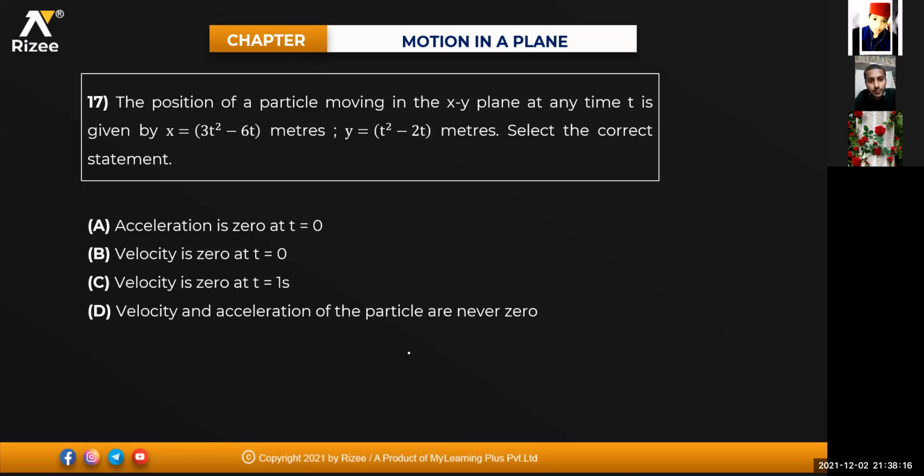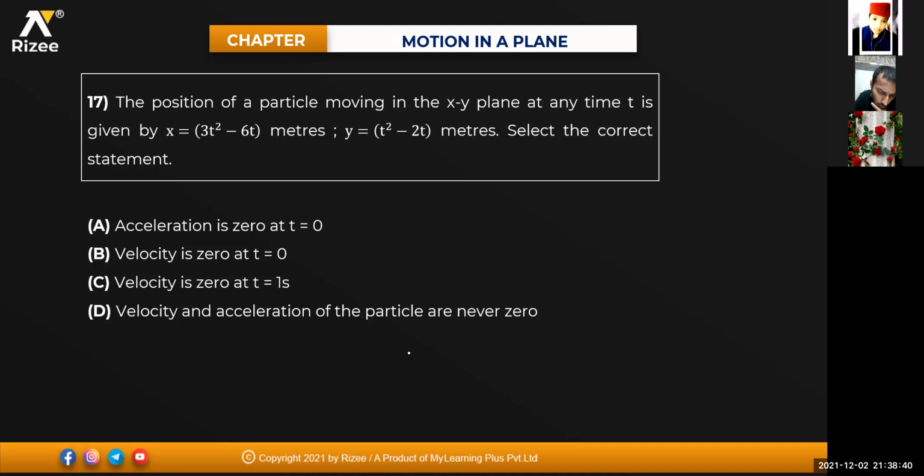Next one. The position of a particle moving in the xy plane at any time t is given by x equals 3t square minus 6t meters and y equals t square minus 2t meters. Select the correct statement. Acceleration is 0 at t equals 0. Velocity is 0 at t equals 0. Velocity is 0 at t equals 1 second. Velocity and acceleration of the particle are never 0.